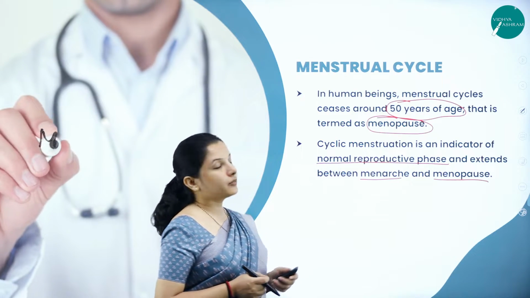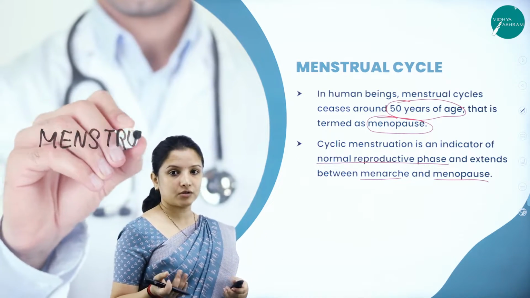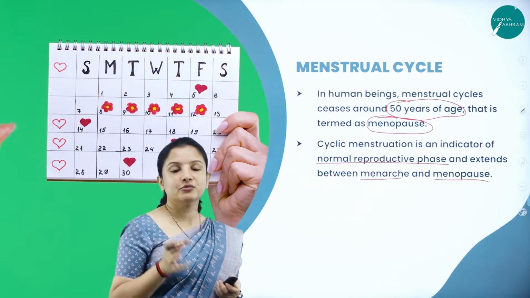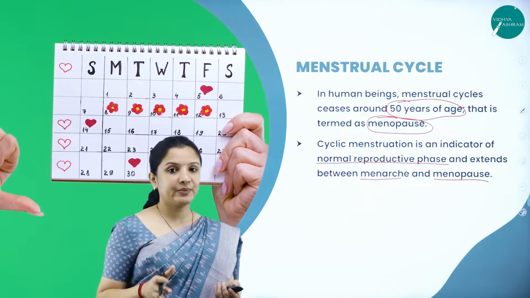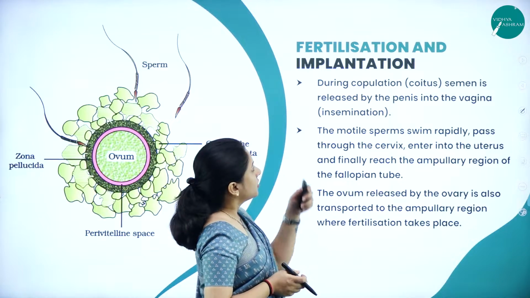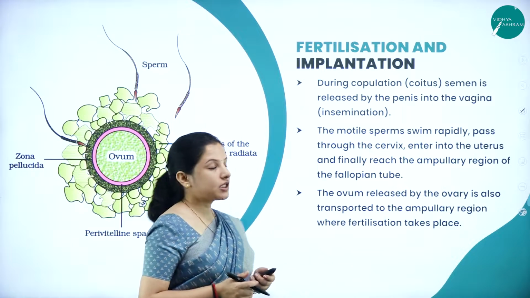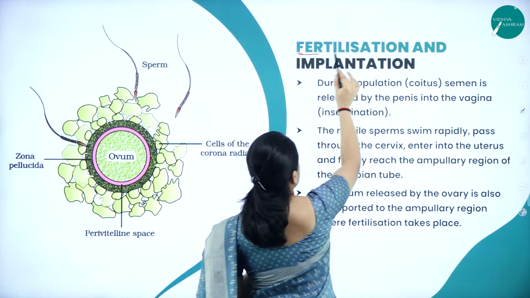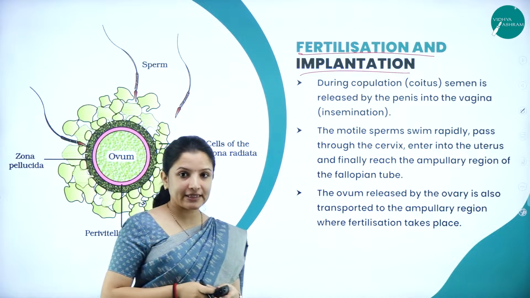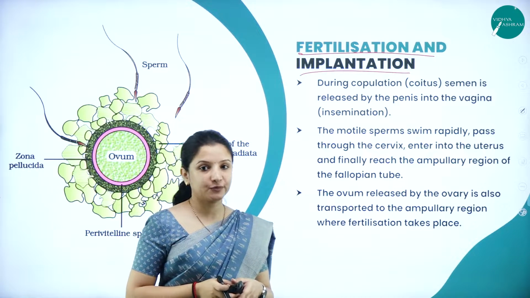And also I told you the menstrual cycle is not throughout the age of the female. There is one stage called menopause wherein the menstrual cycle will completely stop or she will lose the capability to reproduce. Next, moving on to the next topic here, that is fertilization and implantation. Now, the ovum has been released, the sperm also has been released.